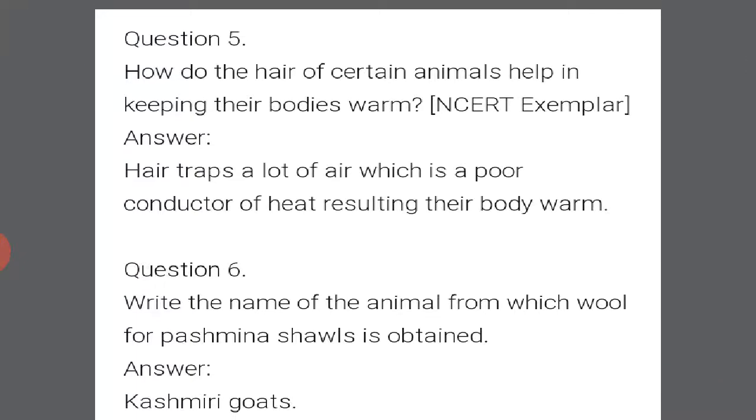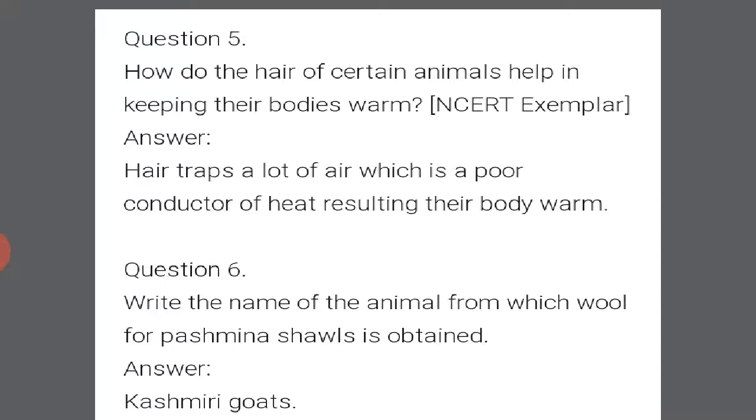How do the hair of certain animals help in keeping their body warm? Answer is hair traps a lot of air, which is a poor conductor of heat, keeping their body warm.